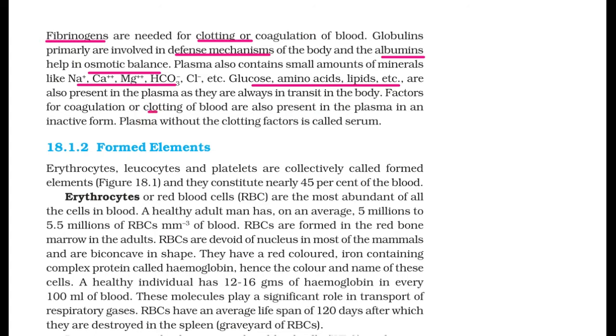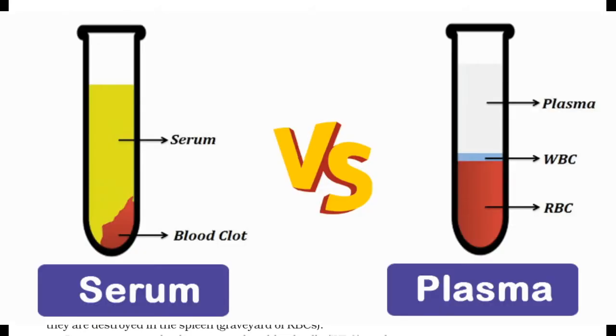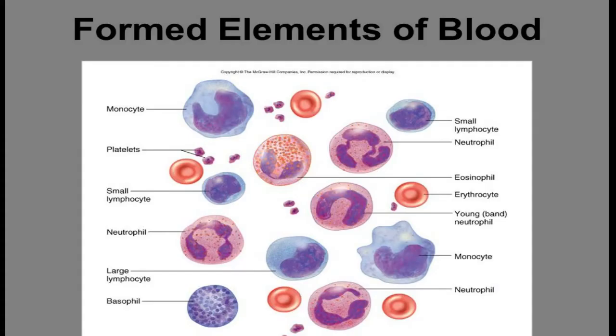Plasma without the clotting factor is called serum. Now let's move on to formed elements.